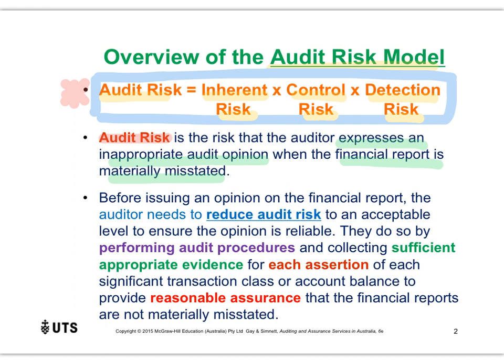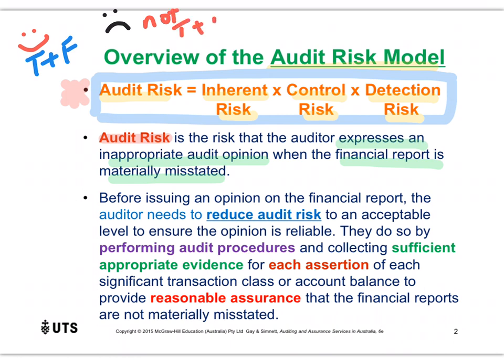So it's almost like saying, and a really good example of what this means is the risk of us providing a happy face report, so us providing an unmodified audit report, which essentially says that we believe the financial report is indeed true and fair, when we should have actually provided a sad face report and a modified audit report because the financial report was indeed not true and fair.